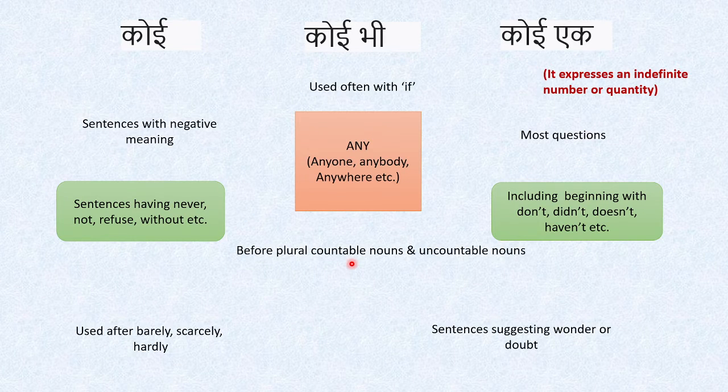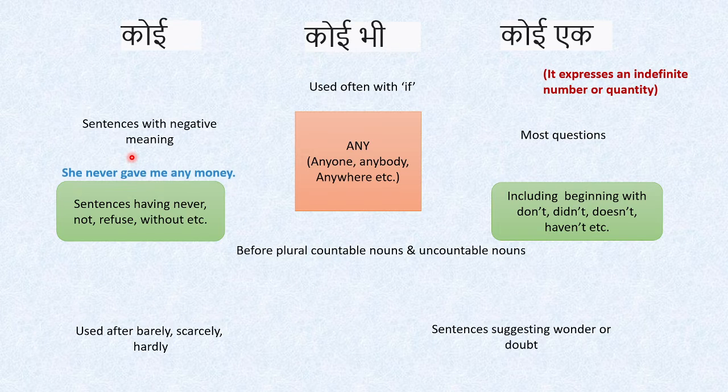So first I'm taking any and the compound words of any, like anyone, anybody, anywhere, anything. So any means koi bhi ya koi ek. Now what are the rules where we use any? सबसे पहले any जो है उसका मतलब नेगेटिव नहीं है. Any उन sentences में use होता है जो sentences का मतलब negative निकले. जहां sentences में अगर never, not, refuse या without use हुआ है तो वो sentences negative बन जाते हैं. Then not, no, nothing, words like this. So वहां पे उन sentences में negative meaning निकलेगा और वहां पे हम any use करेंगे.